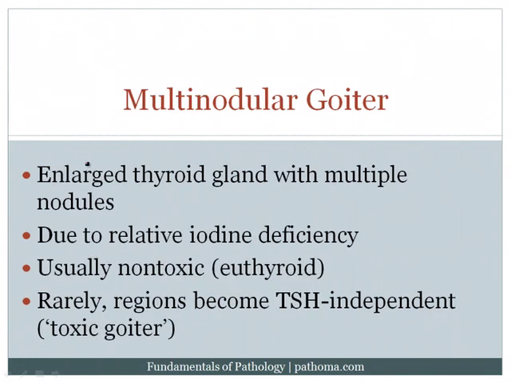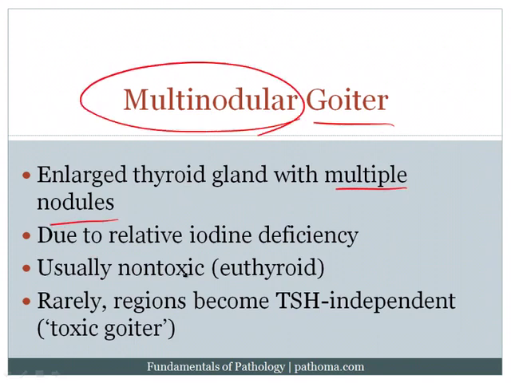Multinodular goiter is an enlarged thyroid gland with multiple nodules. Again, the goiter refers to an enlarged thyroid gland, and the multinodular means that you've got multiple nodules. It's due to a relative iodine deficiency. For example, some foods can induce an iodine deficiency, etc., which then creates a focal nodular goiter within the thyroid gland. This is usually non-toxic, meaning that the patients are euthyroid.